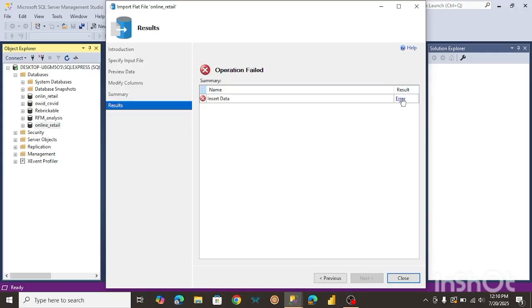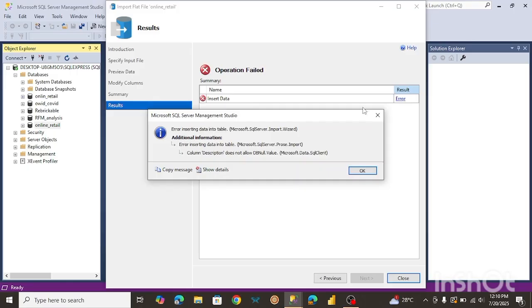Okay, it seems we have an error over here, which means we might have to use another tool to import our data into SSMS. And the tool we're going to use here is SSIS, SQL Server Integration Services. It's like an extension in Visual Studio, and normally it's used for ETL processes, extract, transform, load. So mostly used to extract data sets and import the data set from one place to another, right? So that's the tool we're going to be using. It's not that complex, so I'm going to walk you through exactly how to do that.